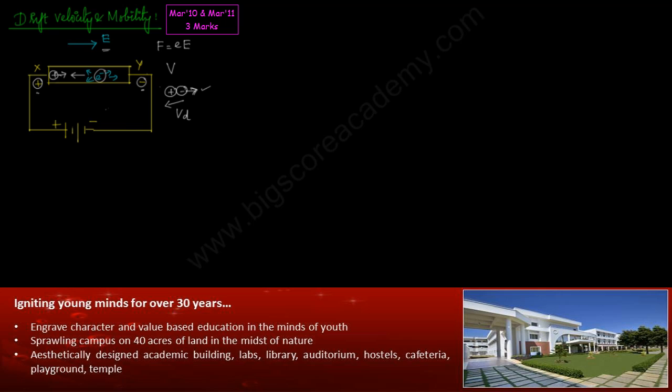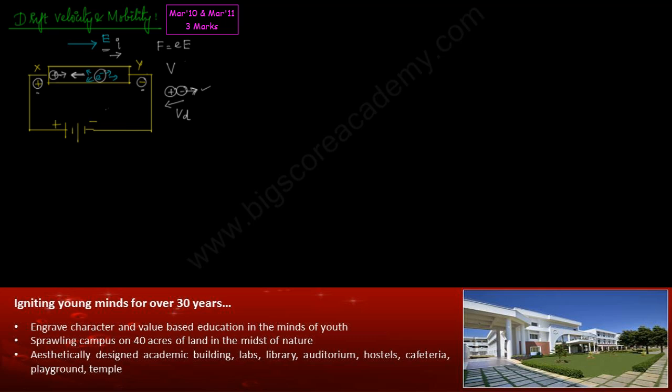Conventionally, the direction of current I is along the direction of the flow of positive charges, which is in this direction. Or from the diagram we can also say that the direction of the current is opposite to the direction of the flow of electrons. So this is the direction of flow of electrons. So current will be in a direction opposite to the direction of flow of electrons.